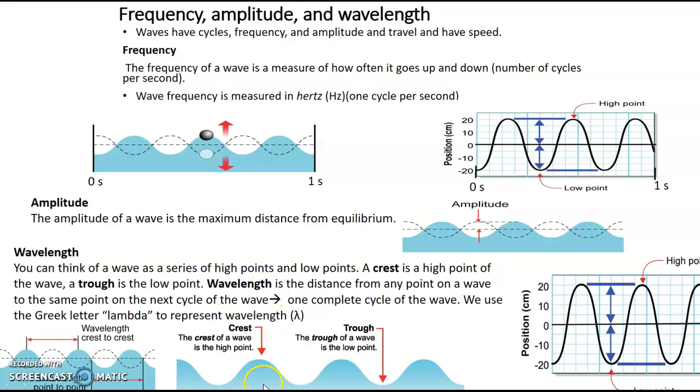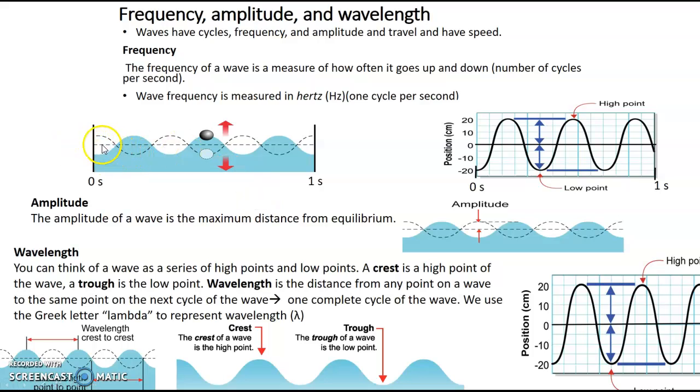For transverse waves, you have different parts to the wave itself. Here, the top part of the wave would be called the crest. The bottom part would be called the trough. If I were to draw a line right in the middle, like this, that would be its equilibrium. This is when no energy is flowing through the wave itself. Once energy starts to flow through, the wave is going to start to move up and down. Remember, that's how transverse waves move. They move perpendicular to the energy itself. So energy is flowing left to right or right to left, and the wave itself is going up and down.